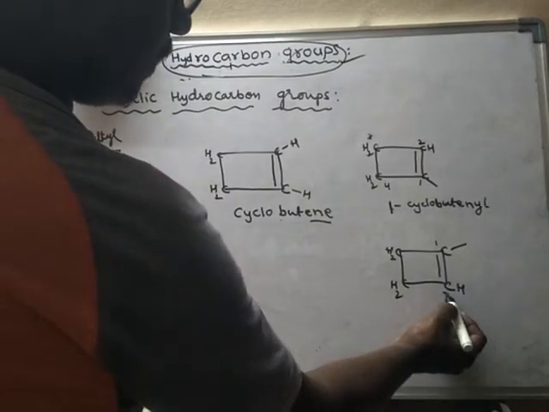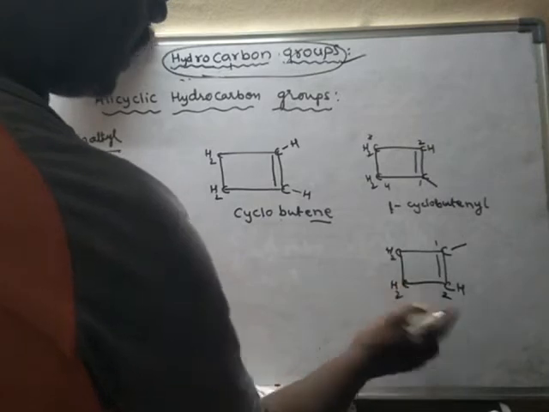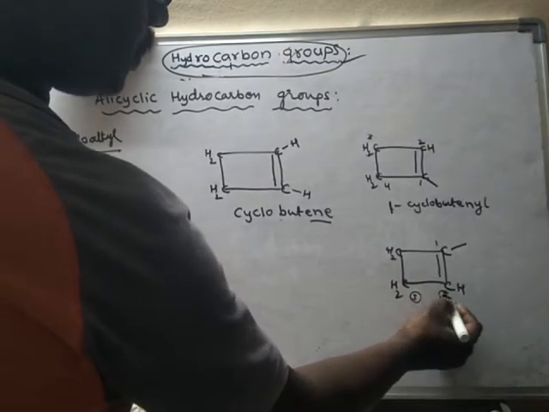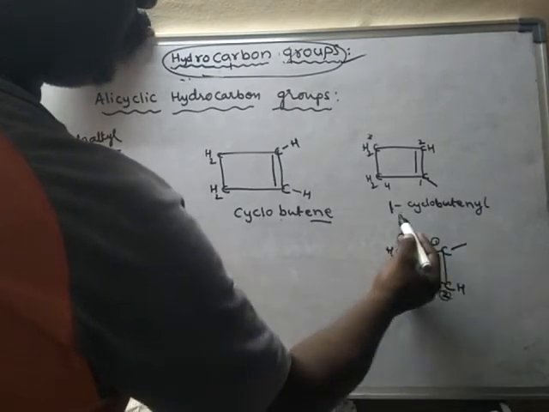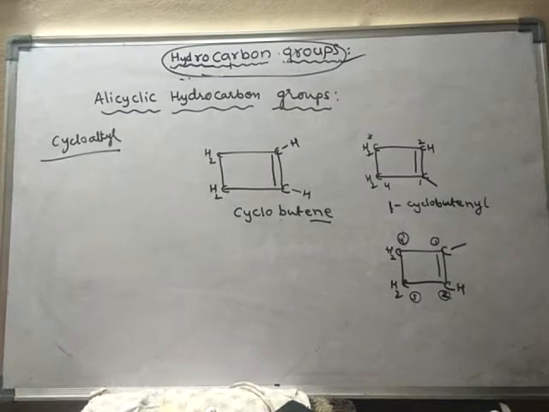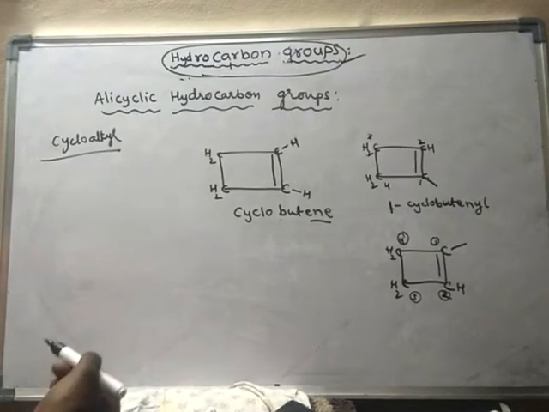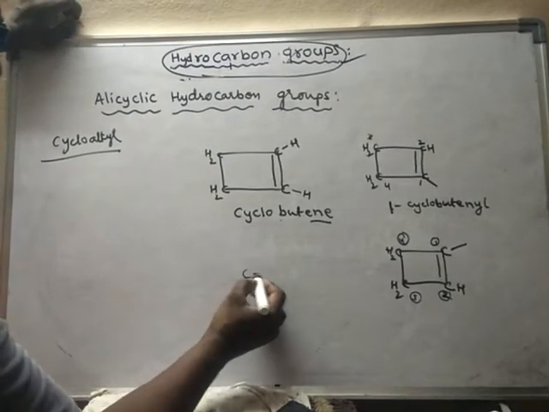Okay, now this will become the second carbon and this will become the third carbon, and this will become the fourth carbon. Now it is also said to be 1-cyclobutynyl. Okay, so like this.